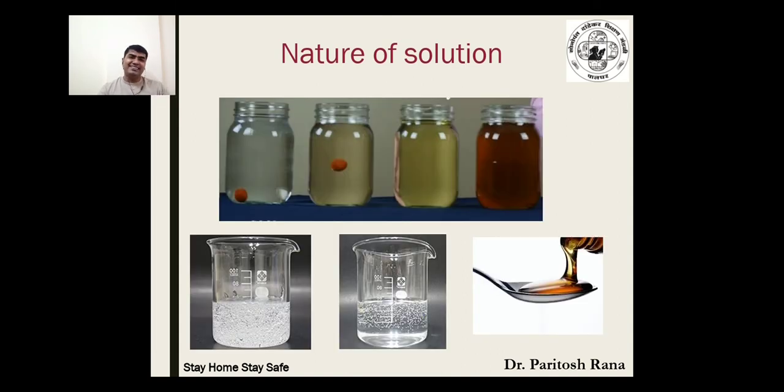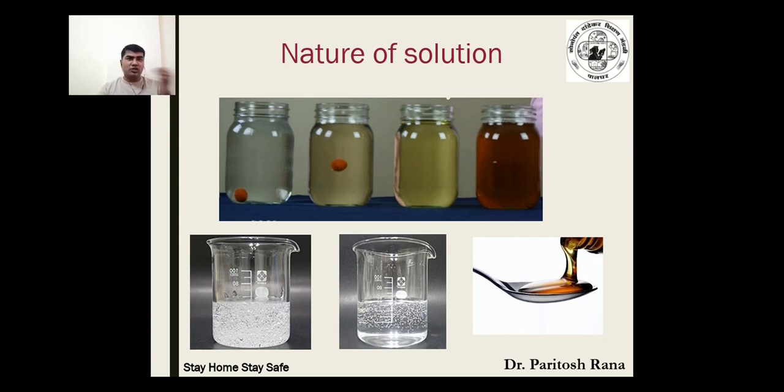These are some downloaded diagrams for you. See the upper one, there are four glass bottles. You can see there is one plastic ball, or rather a substance, which is used to see which solution is viscous.